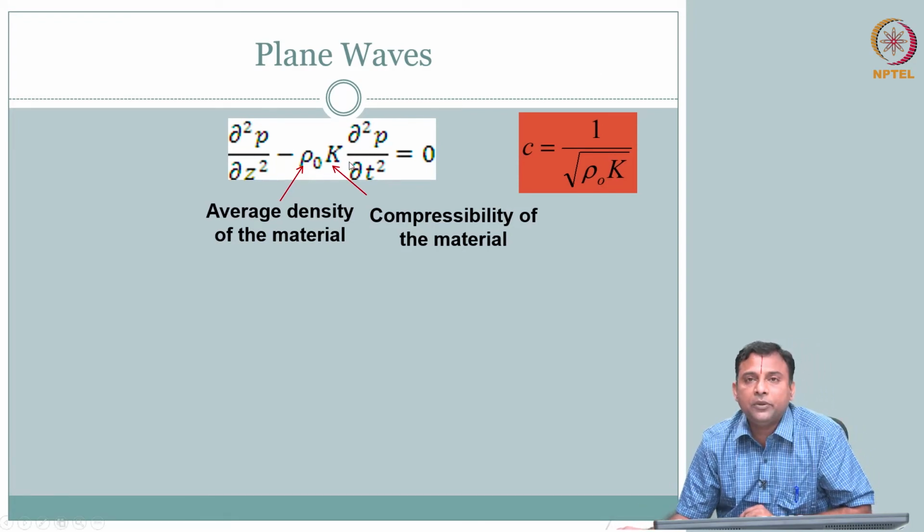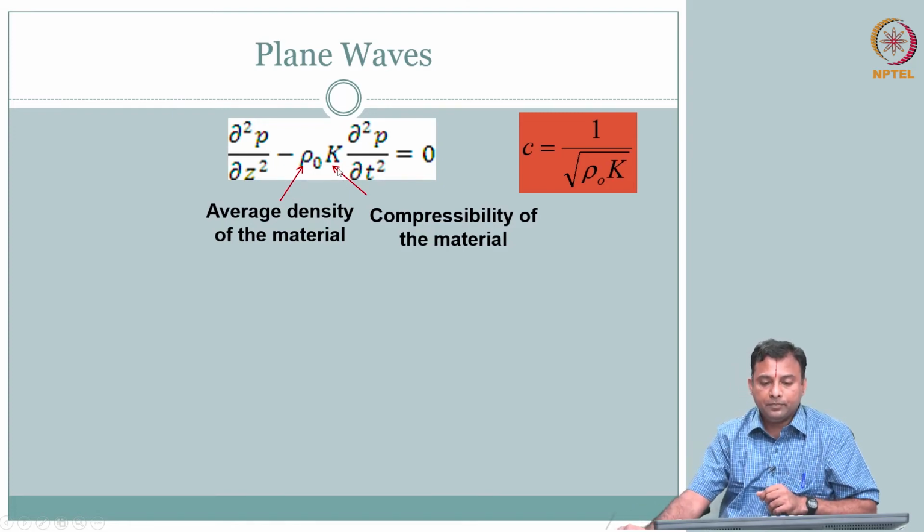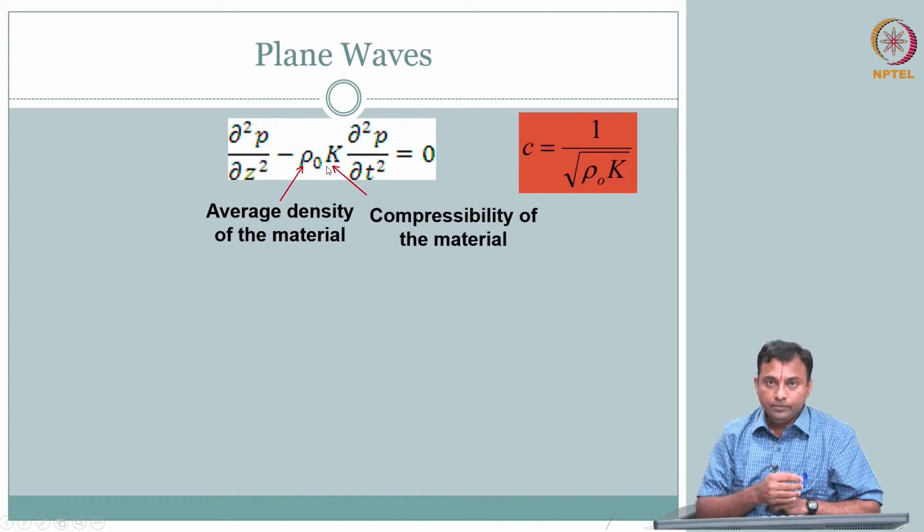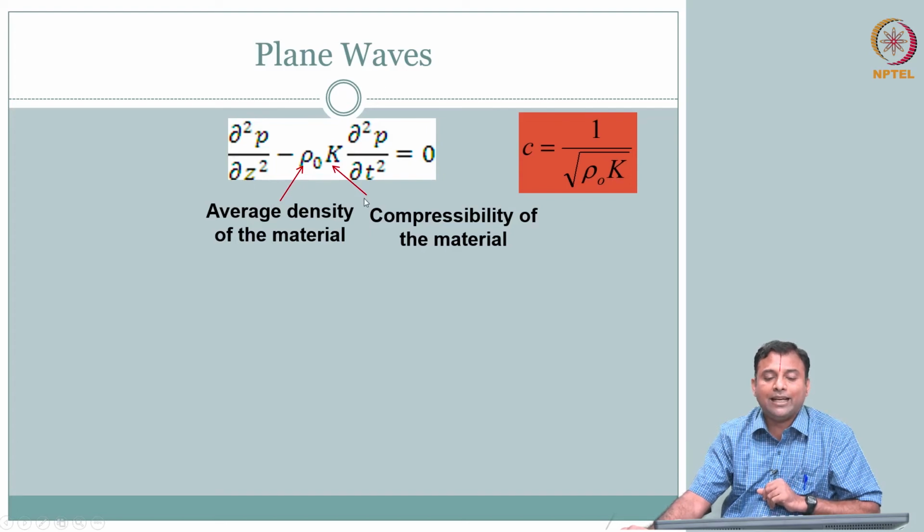So, we have this equation. What is our interest? What this says is that a medium can support wave propagation. If it supports it, this equation will be satisfied. But what can be P? What is your P? This is just an equation. I need a solution for this equation. I need to have a P. So, what is a solution for this equation, or in other words, what is the pressure function or pressure waveform that can actually propagate in this medium and satisfy this equation.